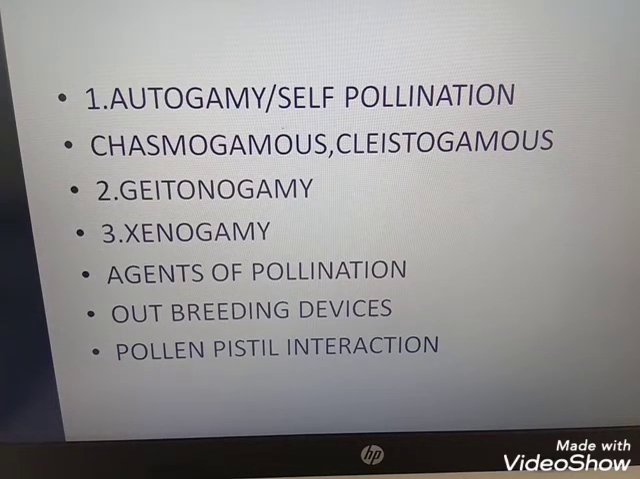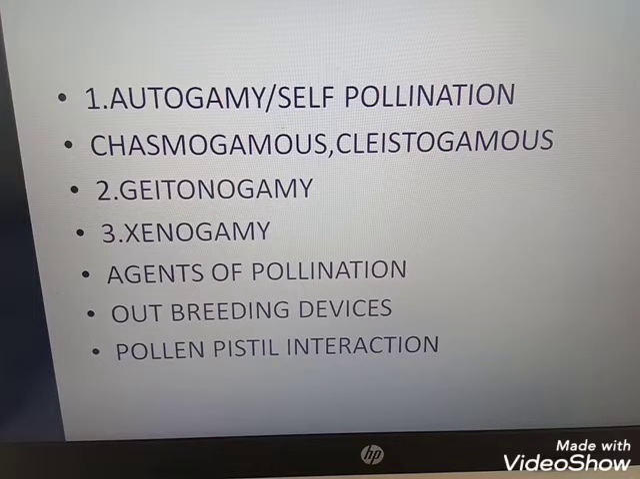A third device that prevents inbreeding is self-incompatibility. Self-incompatibility is a genetic mechanism that prevents self-pollen fertilization by inhibiting pollen germination or pollen tube growth in the pistil. Okay, so the unisexual flowers also prevent autogamy but promote geitonogamy, as in castor and maize flowers.